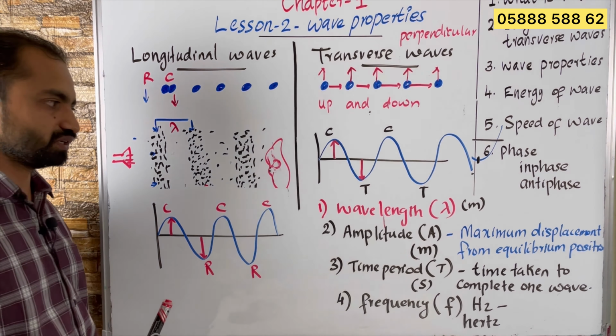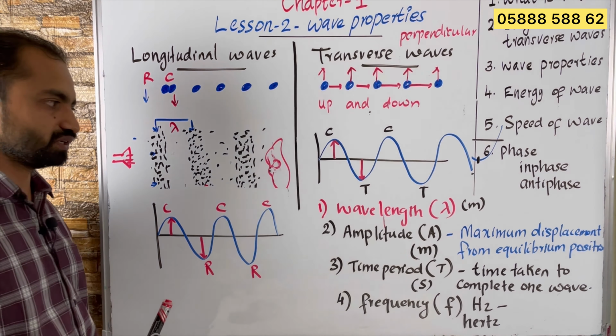For example, if I produce sound like beep, beep, beep, beep, beep, each time when I produce that, each pulse, each sound, the particle will vibrate like this, right? One vibration, second vibration, third vibration, fourth vibration.